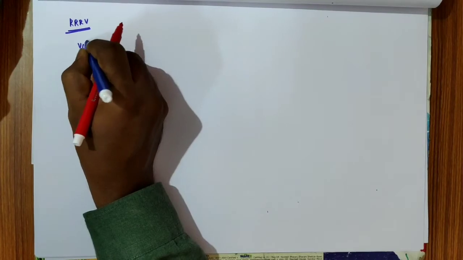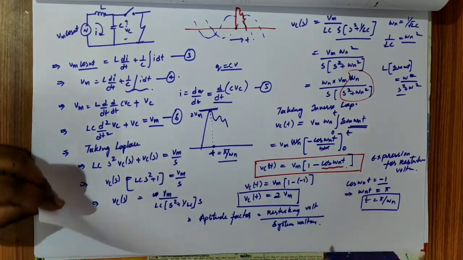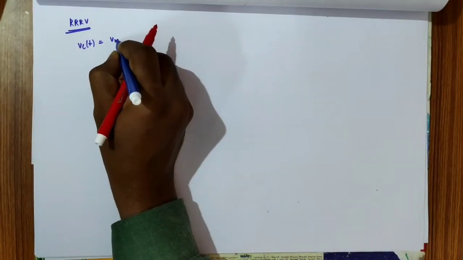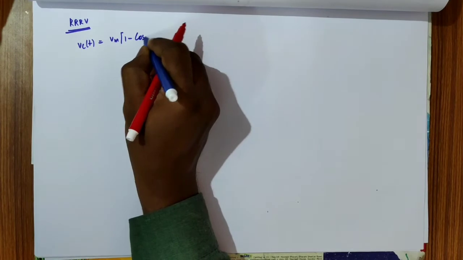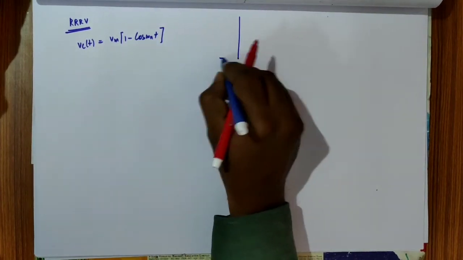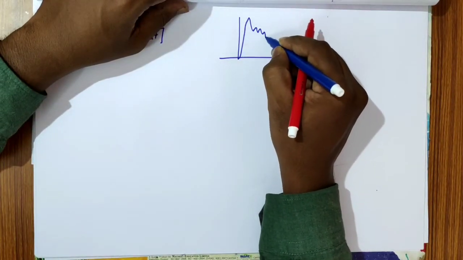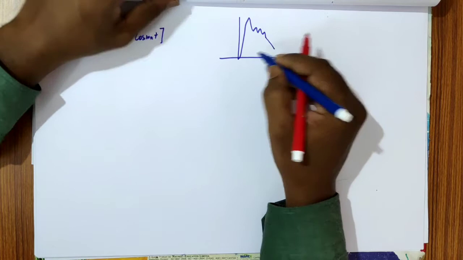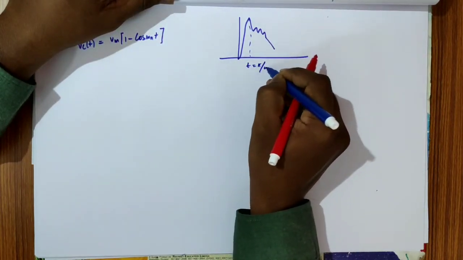So we obtained Vc of t equal to Vm into 1 minus cos omega n t, let us say the restriking voltage. We obtained a maximum value of 2 Vm at t equal to pi by omega n.